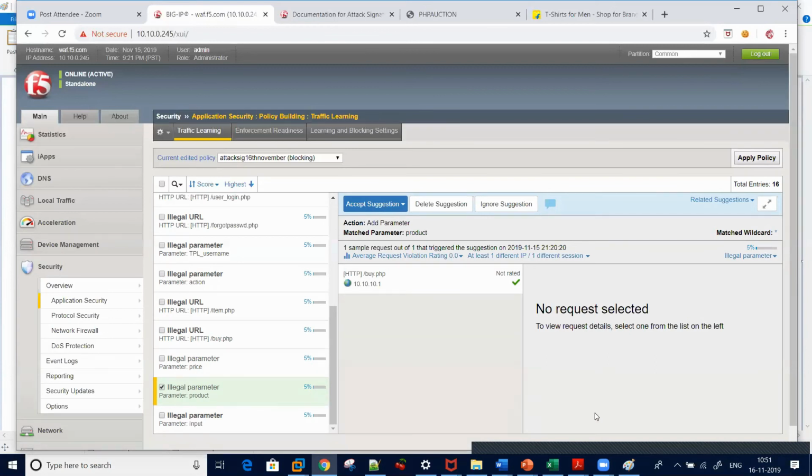Okay, so Karan, the learning score is 5%. As soon as it reaches 100%, do we need to add it to the expected traffic, or will it be automatically added? No, suppose your policy is in automatic mode, then it will accept. But in rapid deployment, even if the score reaches 100%, it will not accept. You will need to manually accept it. In automatic mode, it will accept when the score reaches 100%. But in rapid deployment, it will not accept.